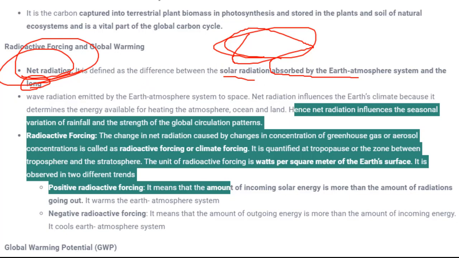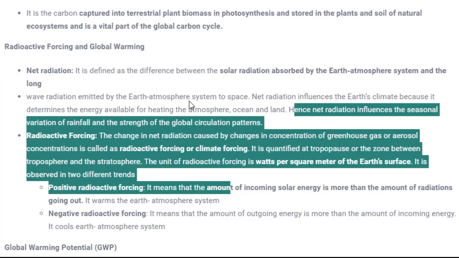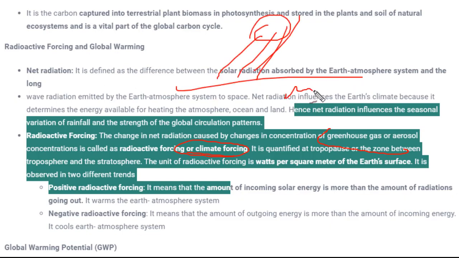Okay. Now what is this radiative forcing? It is the change in this net radiation. How is this change in net radiation caused? This change is caused due to greenhouse gases, aerosol concentration and radiative forces, or climate change, climate forcing. It's very simple. When sun rays are coming to the Earth's surface, we have certain greenhouse gases in the atmosphere, so these will obviously tend to change the net radiation received by the Earth's surface.